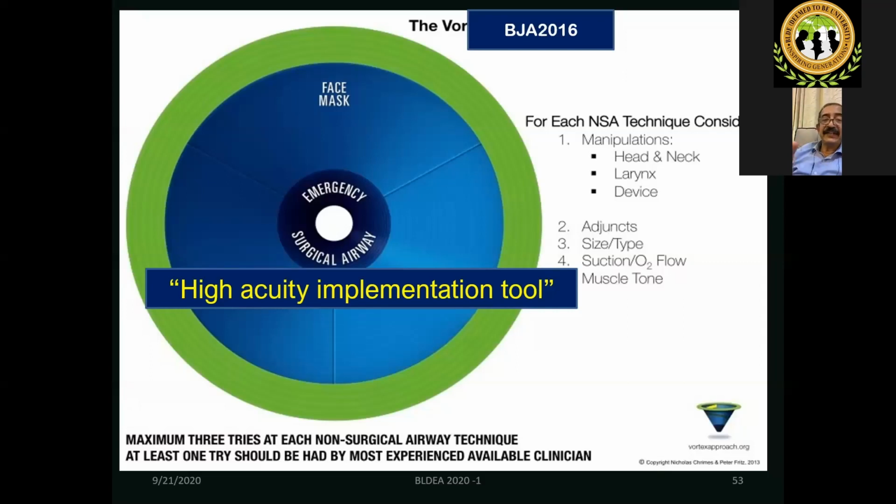Please see this. This gives you an excellent perspective of approach to an emergency. If you go down, you enter the narrow portion of the funnel, which is a dangerous zone. Initially, it is green. As you go down, there is cyanosis, a bluish color. And finally, you might end up in an emergency surgical airway, where you are doing it under very significantly restricted time and restricted environment, with so much pressure and a time-critical setting. Next.